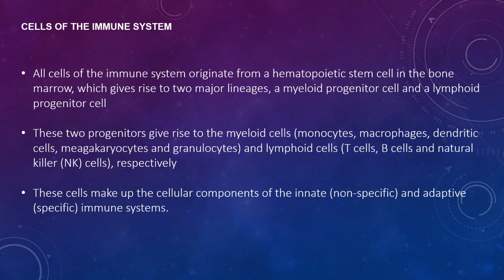Now let's move on to looking at cells of the immune system. All cells in the immune system originate from a hematopoietic stem cell in the bone marrow, which gives rise to two major lineages: a myeloid progenitor cell and a lymphoid progenitor cell. These two progenitors give rise to myeloid cells, monocytes, macrophages, dendritic cells, megakaryocytes, and granulocytes, as well as lymphoid cells, T cells, B cells, and natural killer cells, respectively. These cells make up the cellular components of the innate, non-specific, and adaptive, specific immune systems.